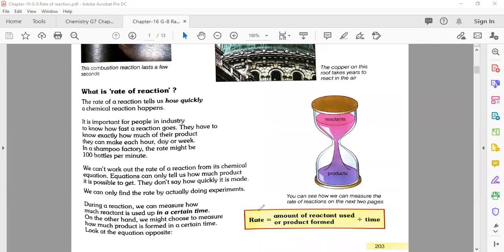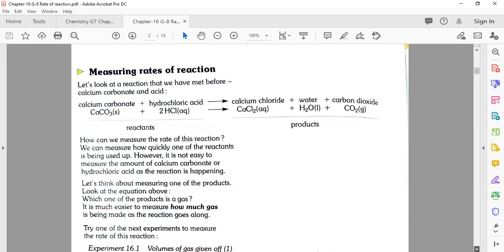Look at the equation. The rate in front of you is the same thing that I just told you. You can take the amount of reactants, or you can use the amount of the product, and then you divide it by time. So that is all about the rate of reaction, or what a rate of reaction is. Now, after that, we move to the next page, page number 204.